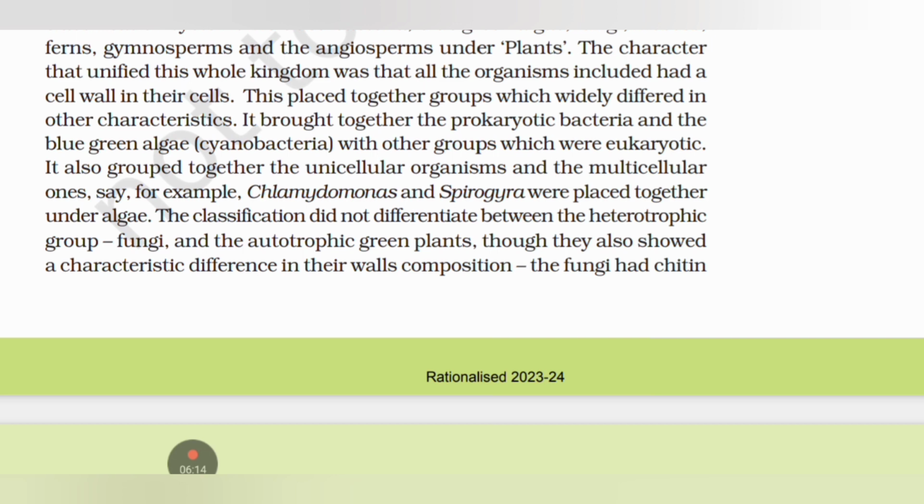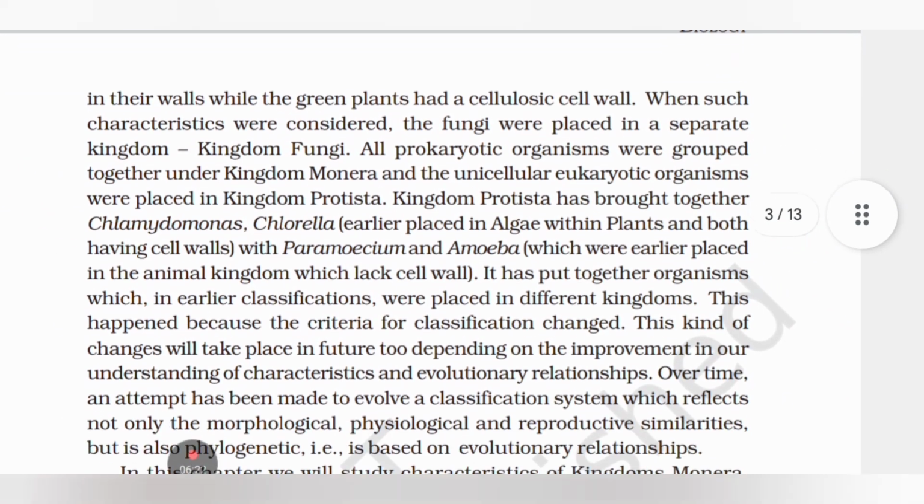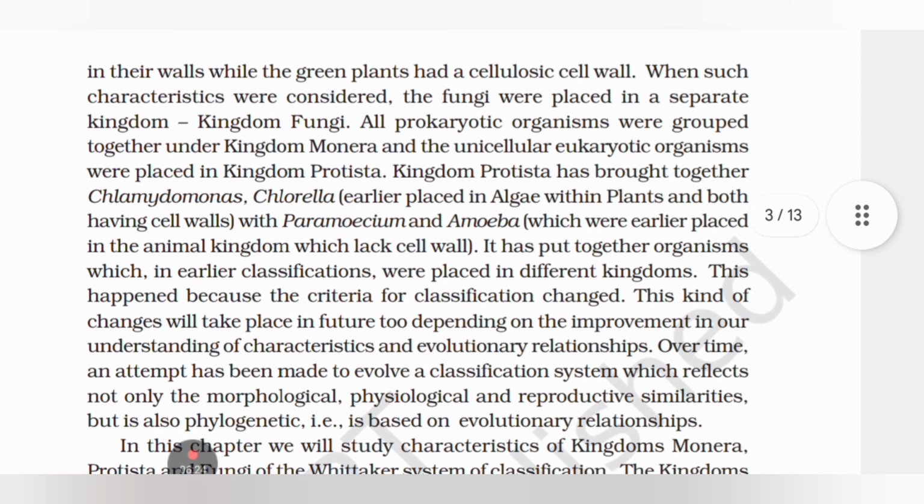True, they also show a characteristic difference in their wall composition. The fungi had chitin in their wall, while the green plants had a cellulosic cell wall. When such characteristics were considered, the fungi were placed in a separate kingdom, Kingdom Fungi. All prokaryotic organisms were grouped together under Kingdom Monera, and the unicellular eukaryotic organisms were placed in Kingdom Protista.